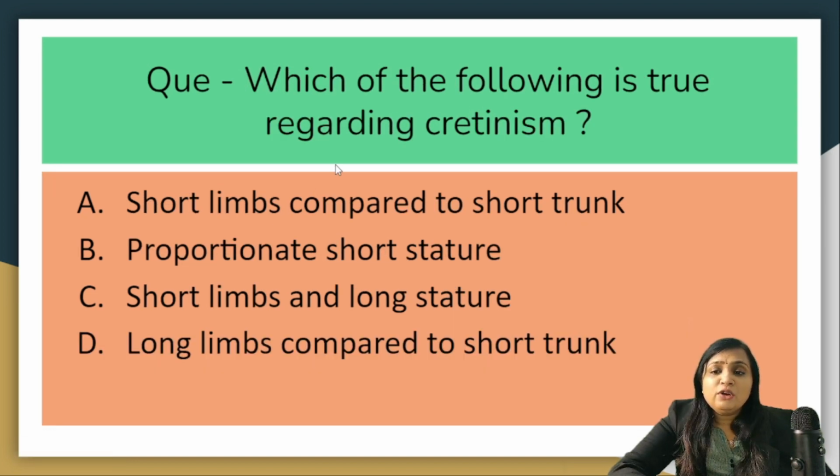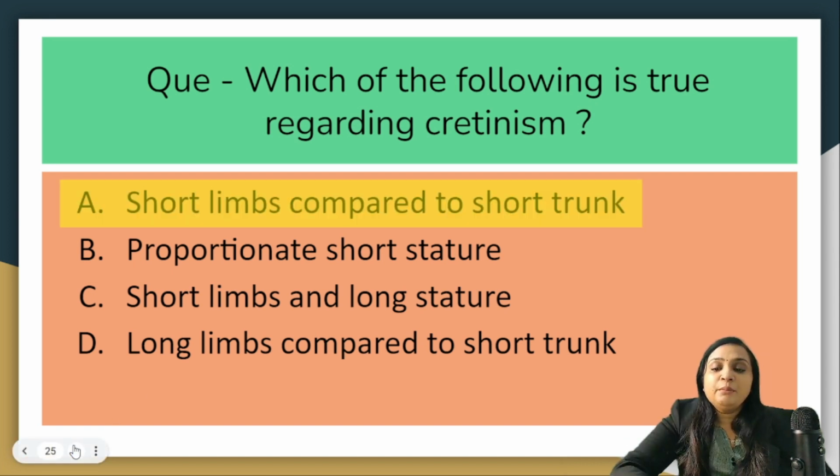Which of the following is true regarding cretinism? A. Short limbs compared to trunk, proportionate short stature, short limbs and long stature, long limbs compared to short trunk. The correct answer is option A. Short limbs compared to trunk.